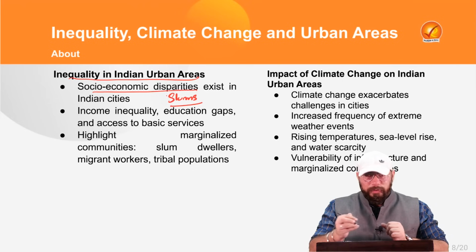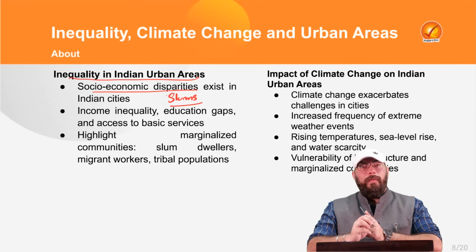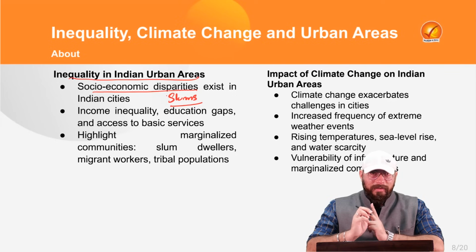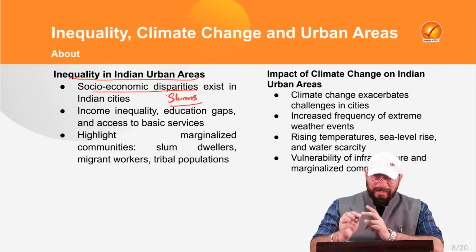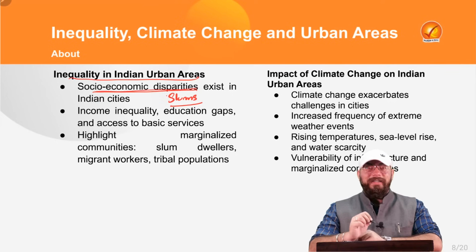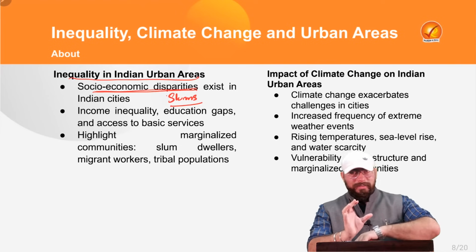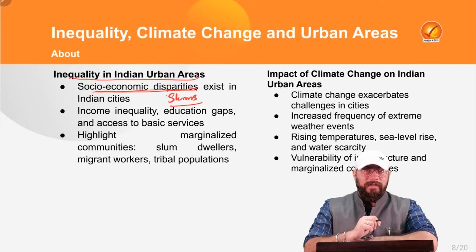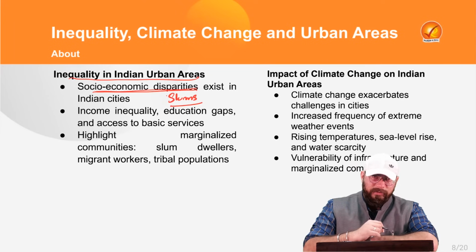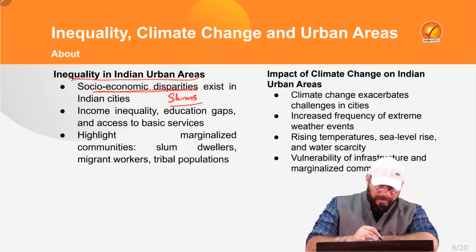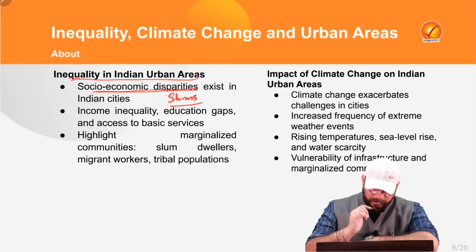And slums are indicators of what? Slums are indicators of poverty and impoverishment. Now, since they are indicators of that, there exists socio-economic disparity between the cities in our country, within the cities in our country, and amongst the cities in our country. So that is one problem in relation to inequality in the Indian urban areas.